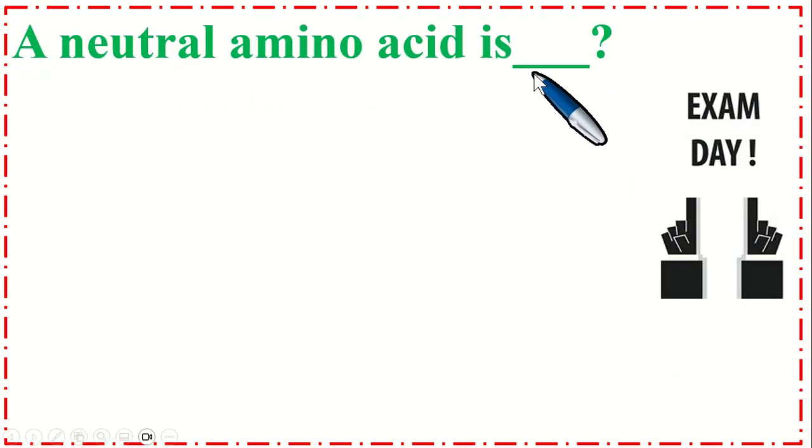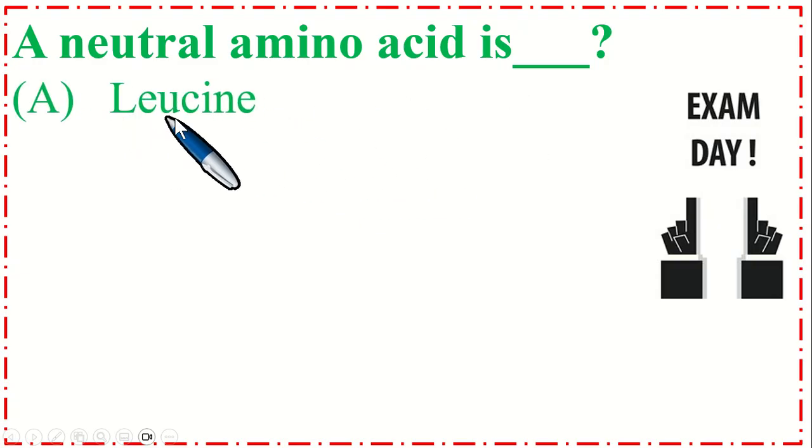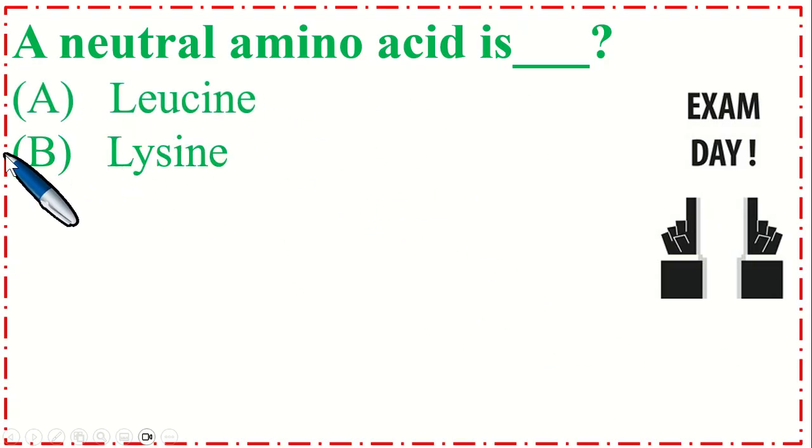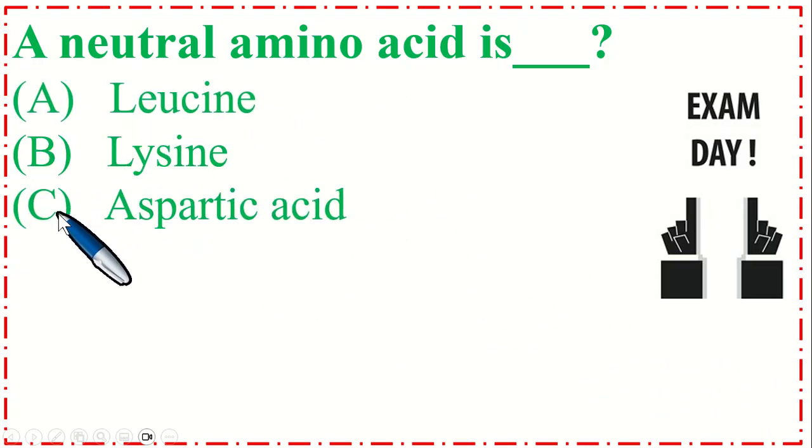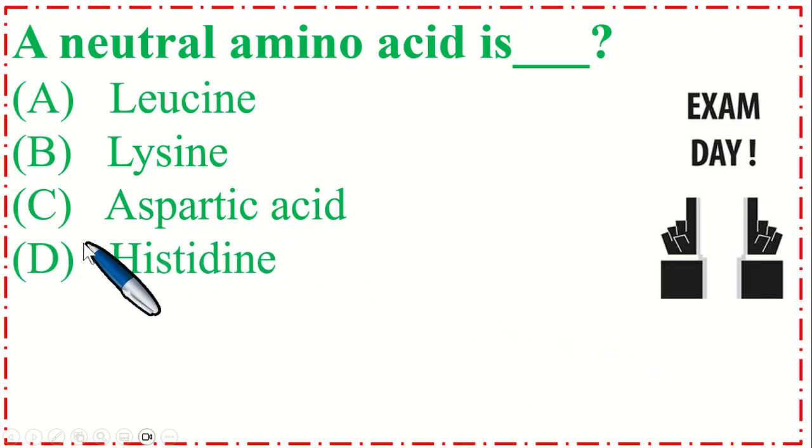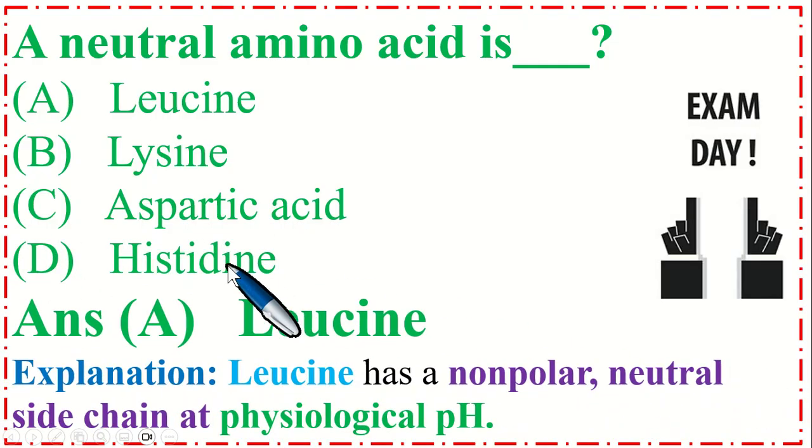A neutral amino acid is dash. Option A leucine, B lysine, C aspartic acid, and option D histidine. So the correct option is A leucine. Leucine has a nonpolar neutral side chain at physiological pH.